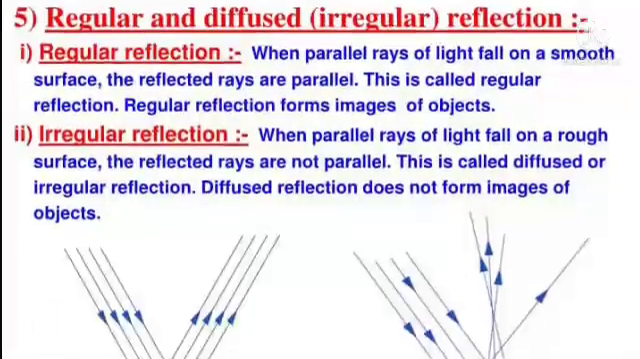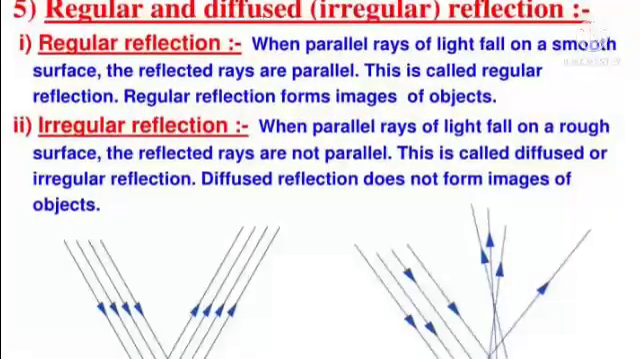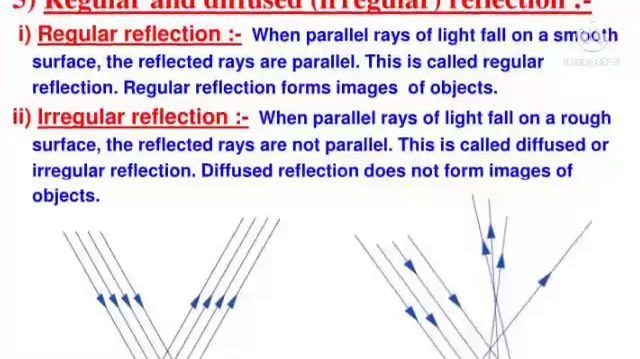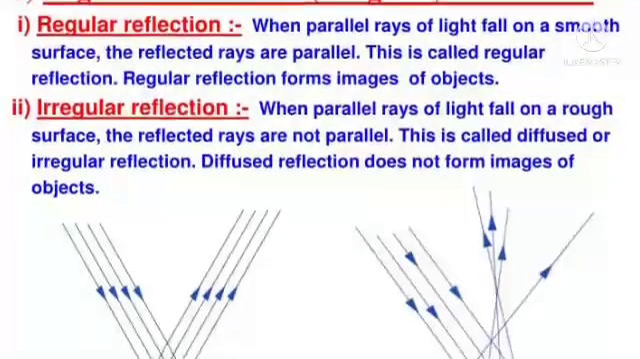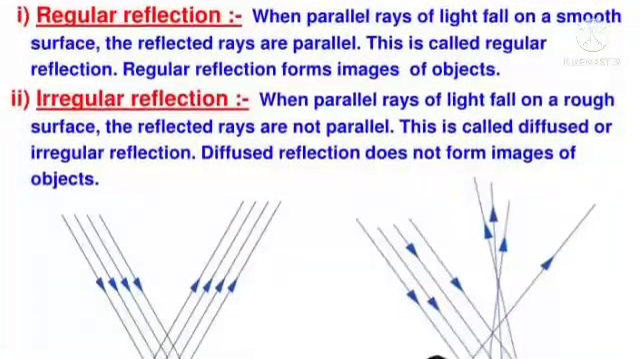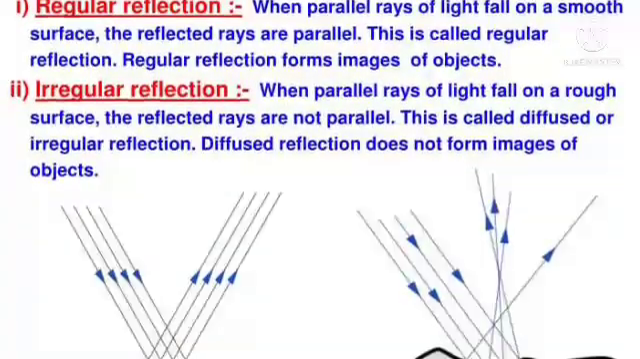Next one, regular and diffused, that is irregular reflection. Regular reflection. When parallel rays of light fall on a smooth surface, the reflected rays are parallel. This is called regular reflection. Regular reflection forms images of objects.